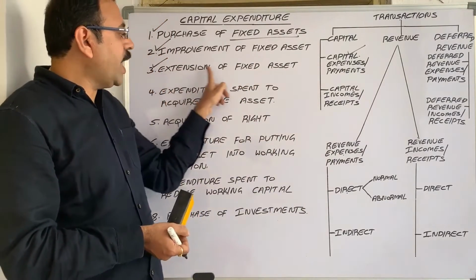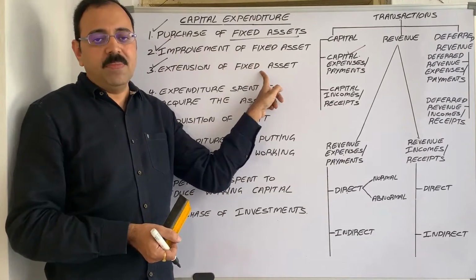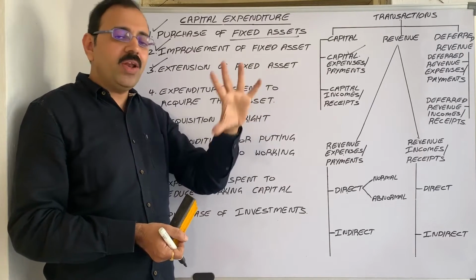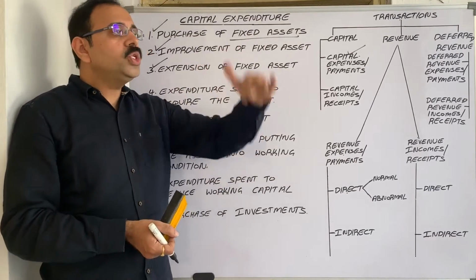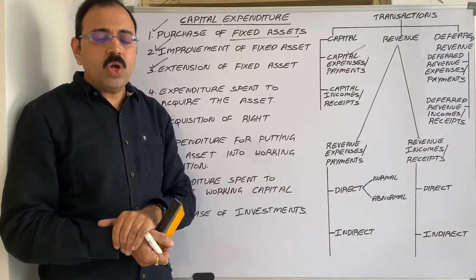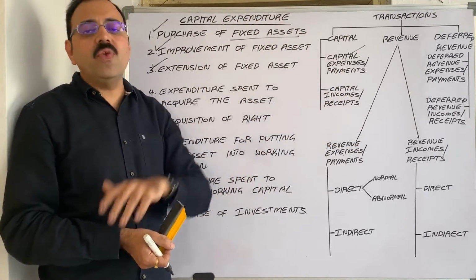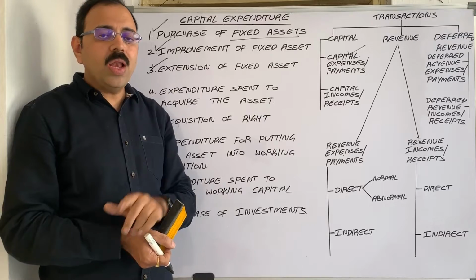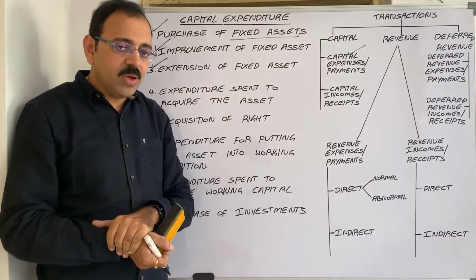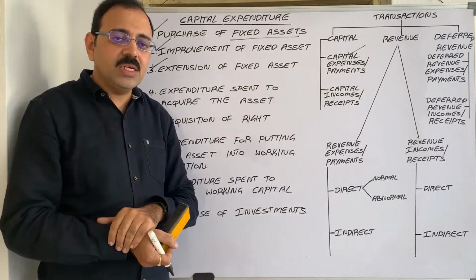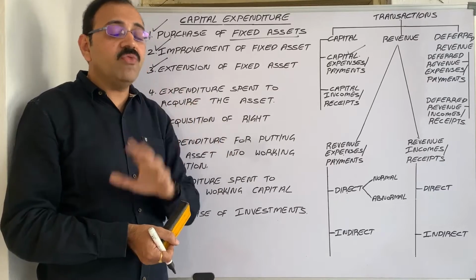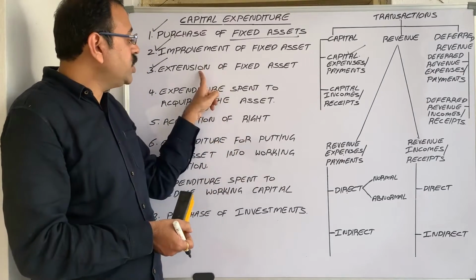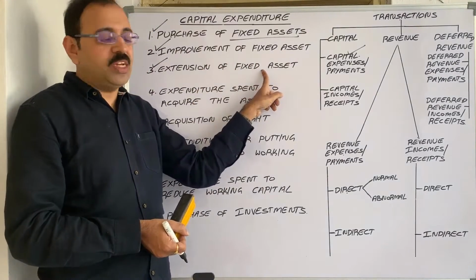So this is called extension of fixed asset. Similarly, in one college, there are 2 floors. So the college constructed another floor. Then the college's present earnings will increase because seating capacity is increased. Then the construction of third floor expenditure comes under capital expenditure.